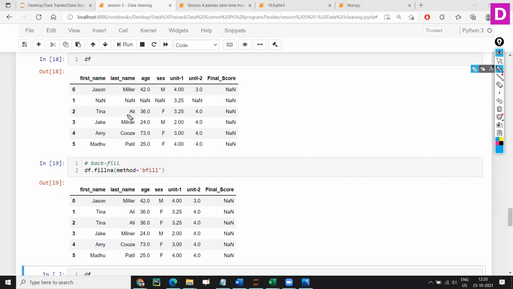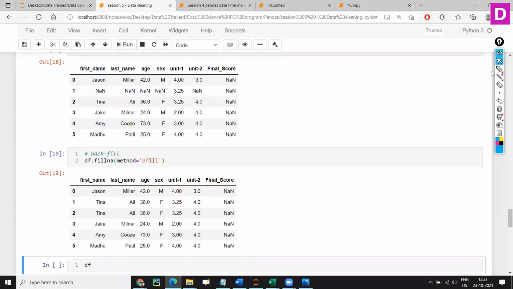If you see here, Tina, Ali, and 36. Backfill. So yes, we have data in this second row, and in the first row we have NaNs. It backfilled wherever we have NaN. It will take the next row's data and fill back. The same data will be filled. That is basically backfill.